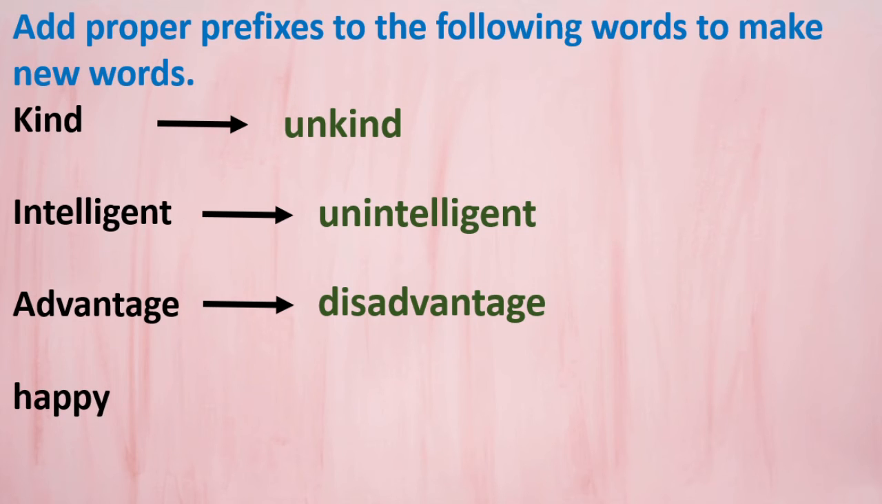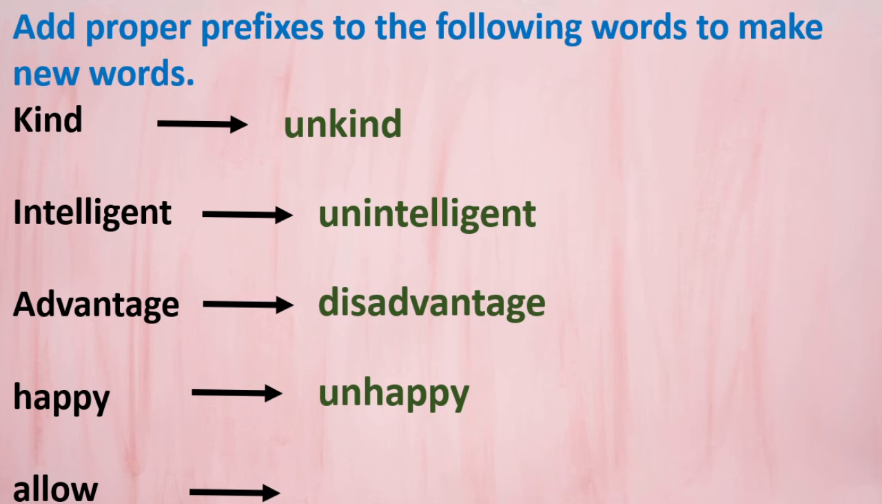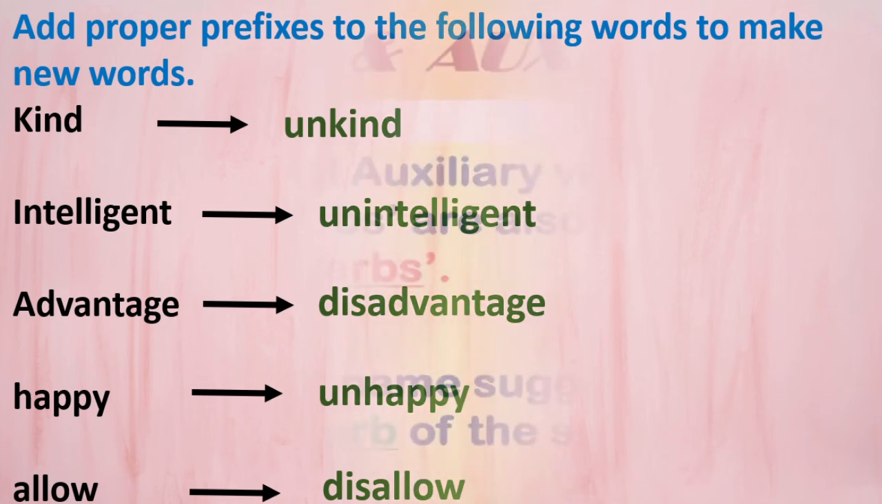Next, happy. You know this is very easy. Unhappy, right? Next is allow. Come on, tell me. Disallow. Okay.